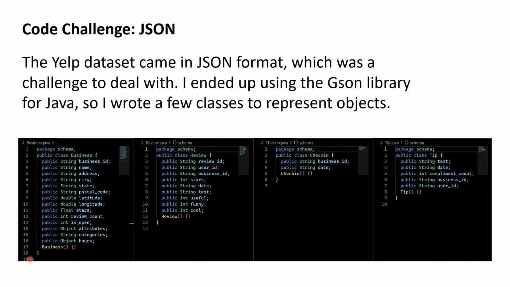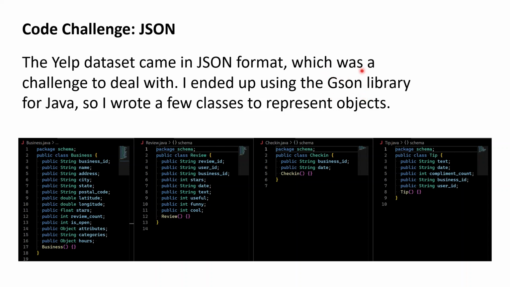So the first code challenge is actually JSON. The Yelp dataset came in JSON format, which was a lot more annoying to deal with than I thought it would be. I think it's because I was using bare bones Java, building everything on the command line. I just couldn't figure out how to get any library working for the longest time. I did figure it out eventually, and I settled on the JSON library by Google.